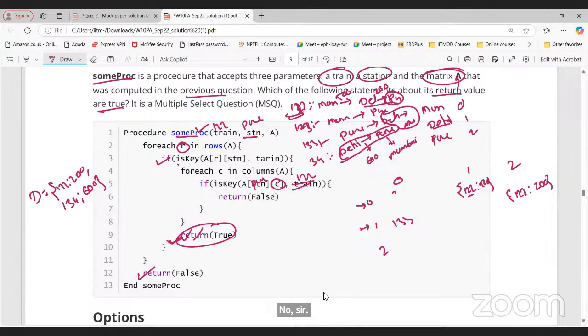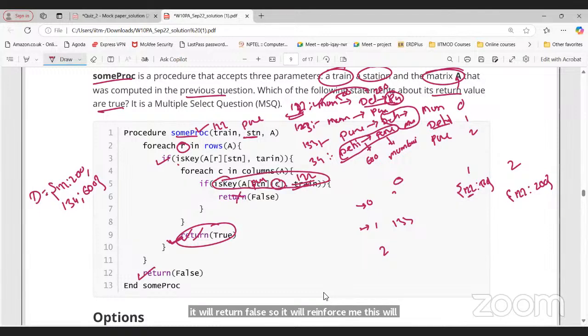So in that scenario, what is the value of C? First Mumbai, Pune to Mumbai? No. Then it will check for Delhi, Pune to Delhi? No. Pune to Pune? No. Then it will return false. So it will return false means this will be false. So anyway, we are not going to execute. We are going to return true here in that scenario, right?